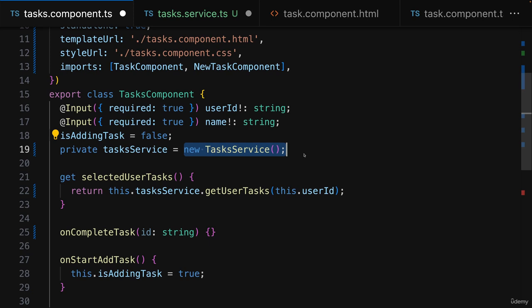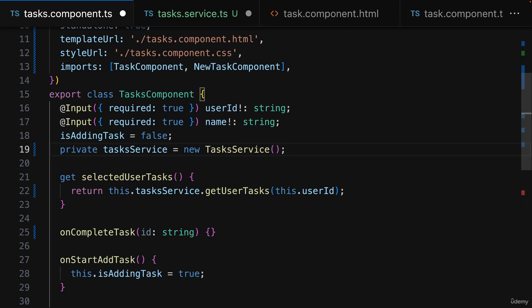That's why Angular gives you another powerful tool which is used in conjunction with services. And that's a tool called dependency injection, which is quite a common mechanism, especially when working with object-oriented programming.